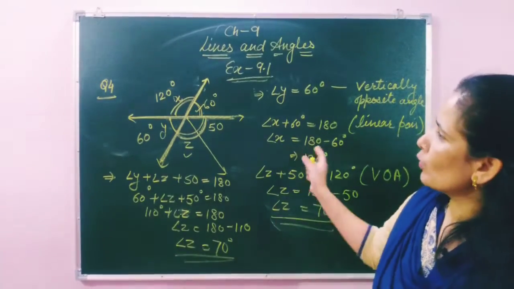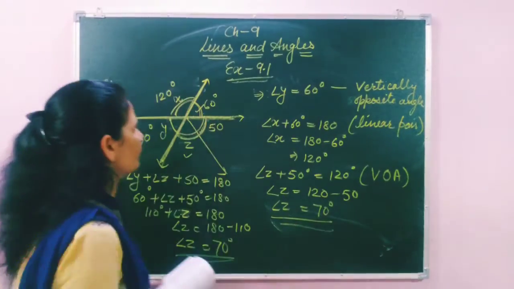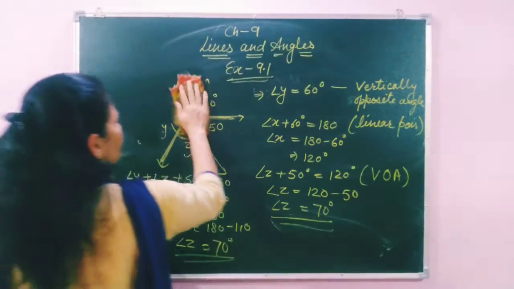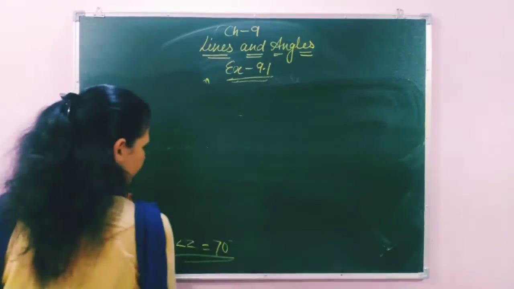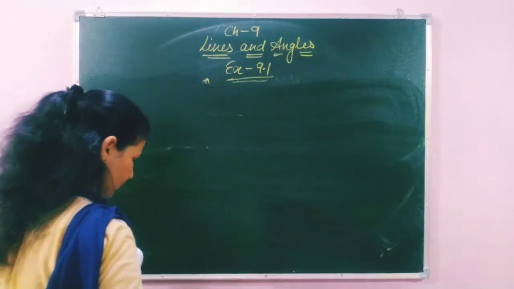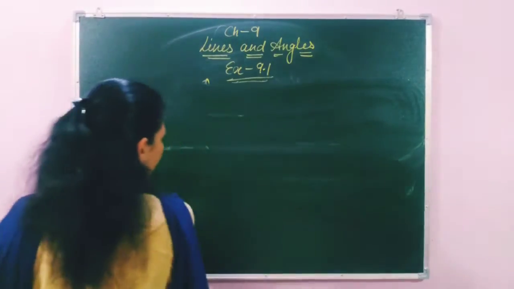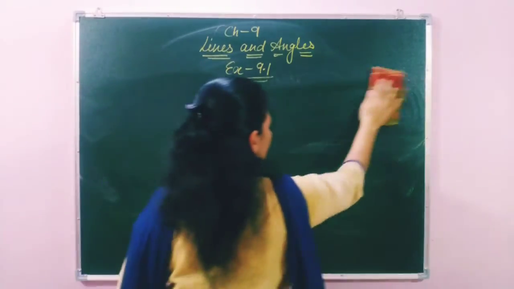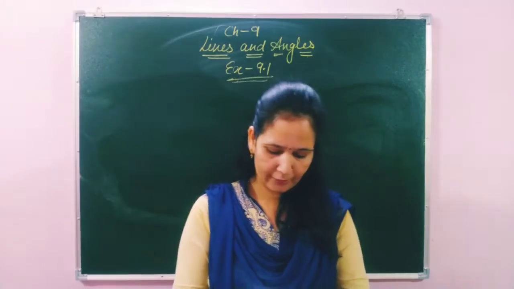Okay students, so this one is our question number 4. Now let us move to the next question, question number 5.